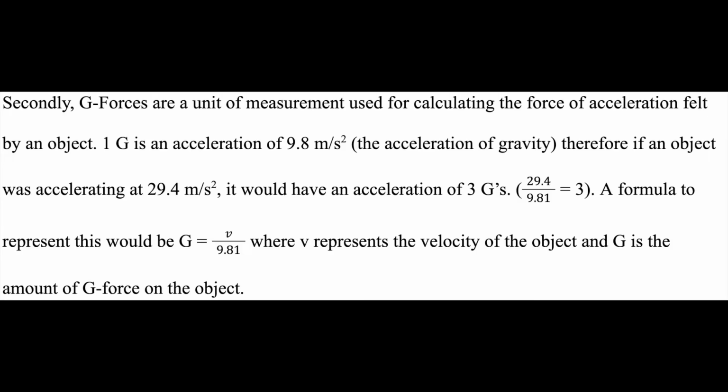Secondly, g-forces are a unit of measurement used for calculating the force of acceleration felt by an object. 1 g is an acceleration of 9.8 meters per second squared, which is the acceleration of gravity. Therefore, an object with an acceleration of 29.4 meters per second squared would have an acceleration of 3 g's. A formula to represent this would be g equals v over 9.81, where v represents the velocity of an object and g is the amount of g-force on the object.